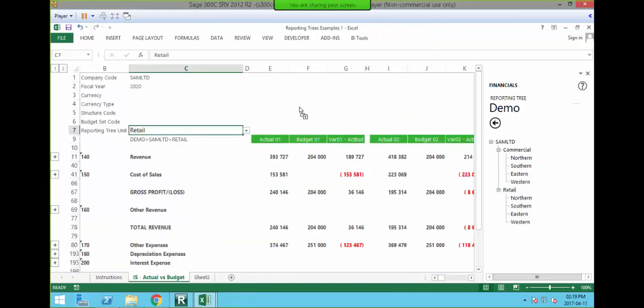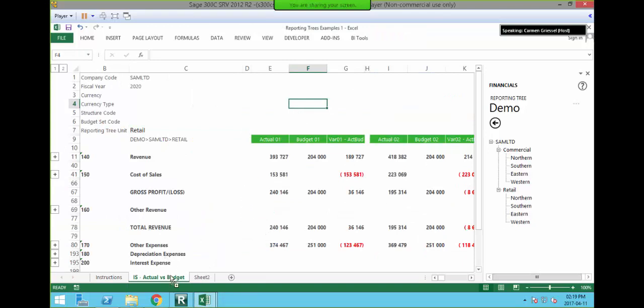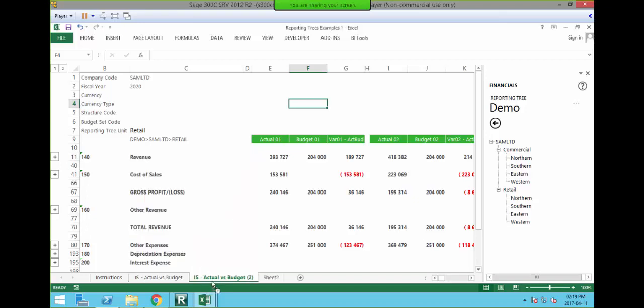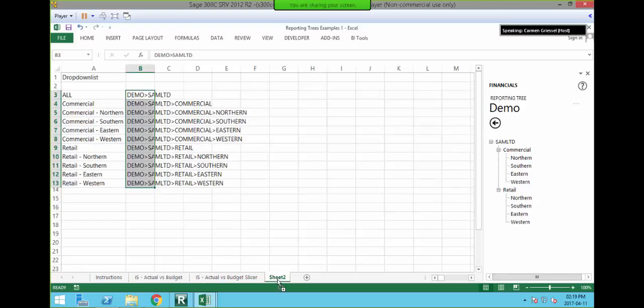my report. Okay, so the next thing I want to do is I'm just going to create a copy of this. And I'm just going to rename it quickly. I'm just going to put slicer there. And this time around, I'm going to sheet 2. And the data I used for my drop-down list, I'm going to create a pivot table off of that.